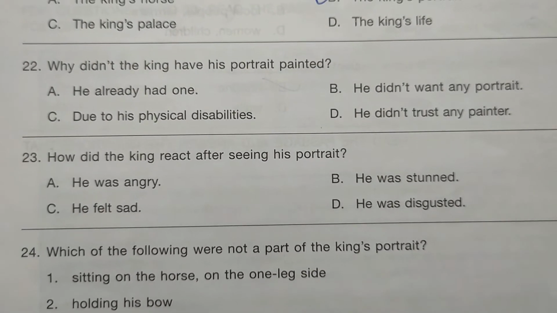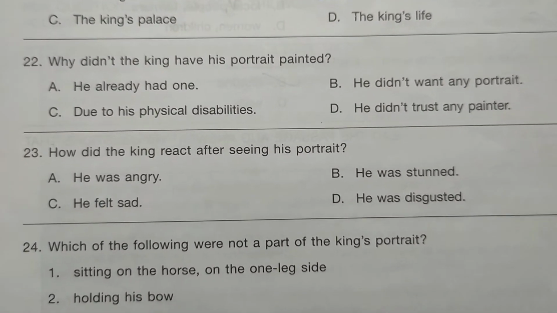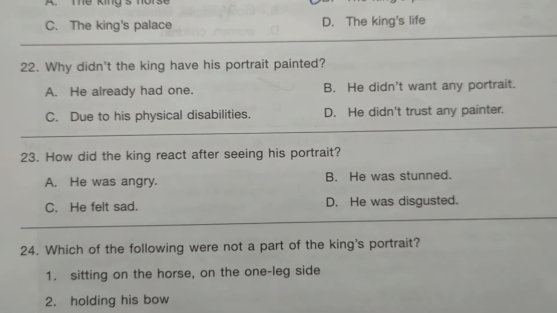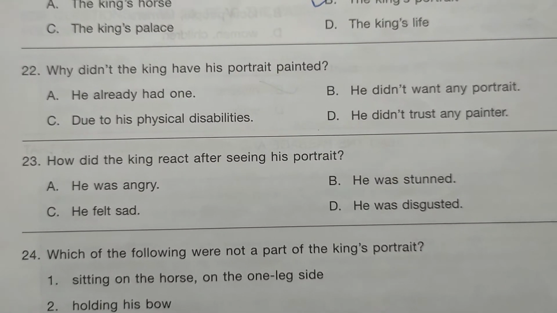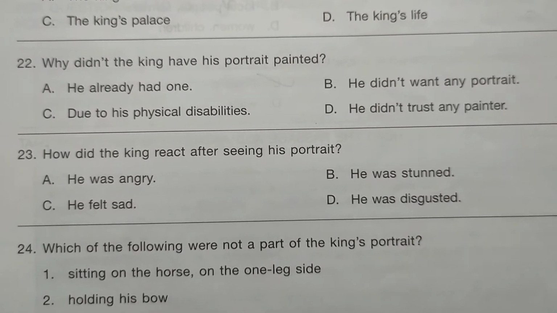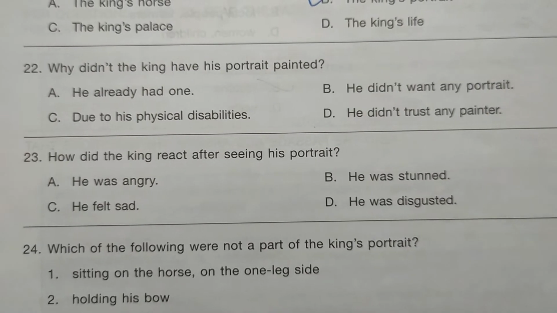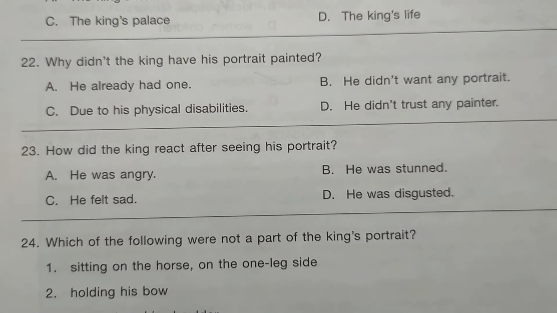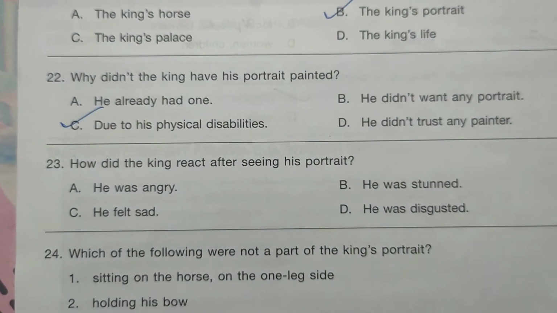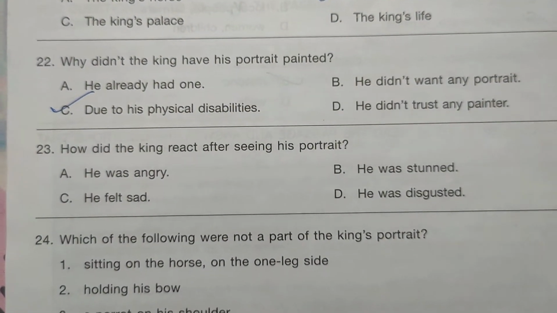Why didn't the king have his portrait painted? Option A is he already had one. Option B is he didn't want any portrait. Option C, due to his physical disabilities. And option D, he didn't trust any painter. The correct answer over here is option C, due to his physical disabilities.